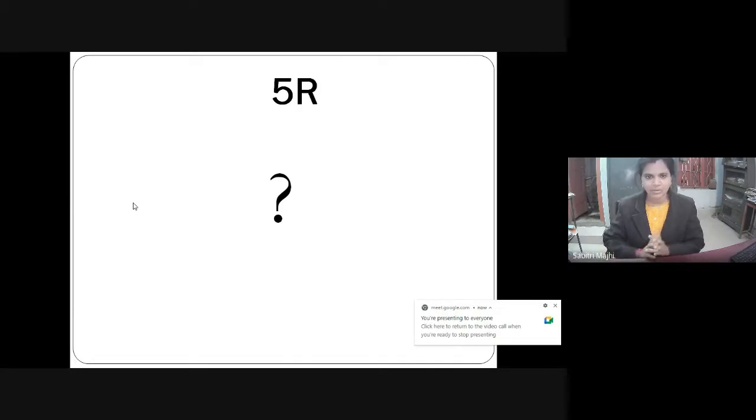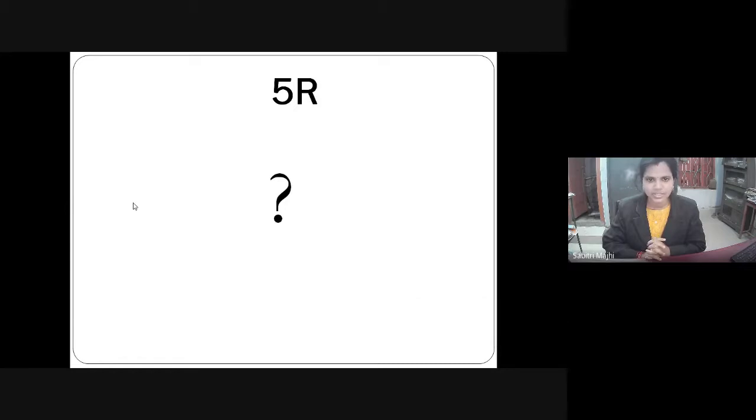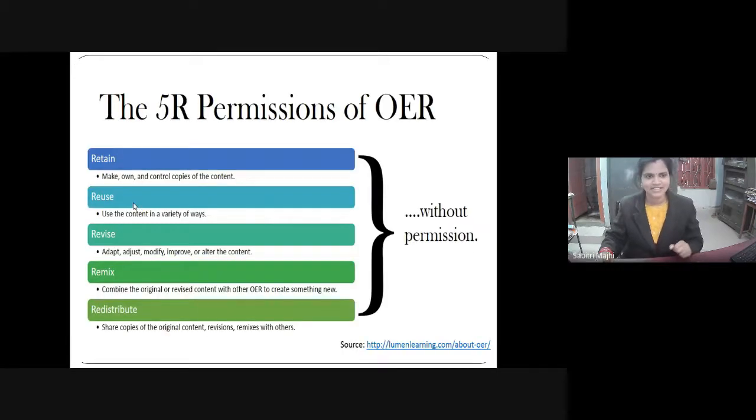So I will come to search techniques, how to search OER and repositories. But before that, let me refresh your memory regarding the 5 R's and why OER is needed, and some licenses. Then I will switch over to search technique of OER and OER repositories. So the 5 R's are these: retain, reuse, revise, remix and redistribute.